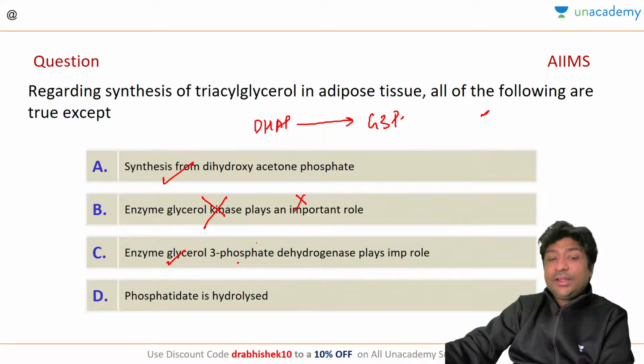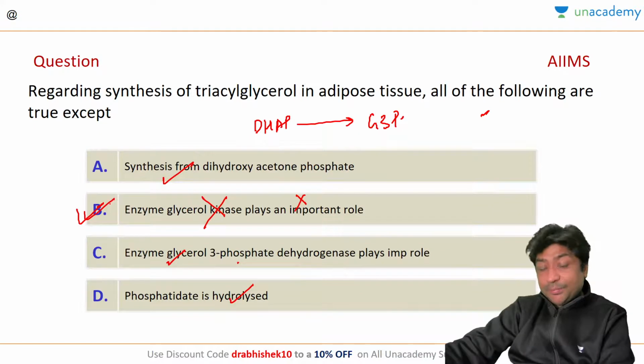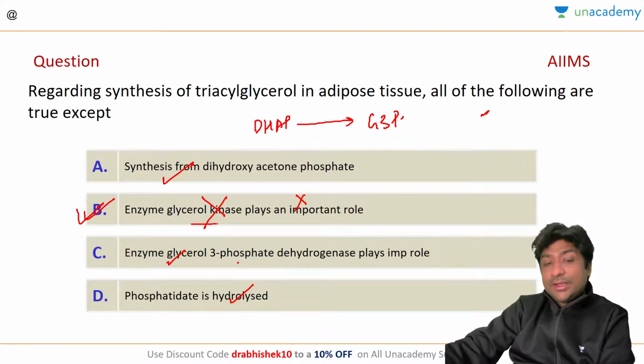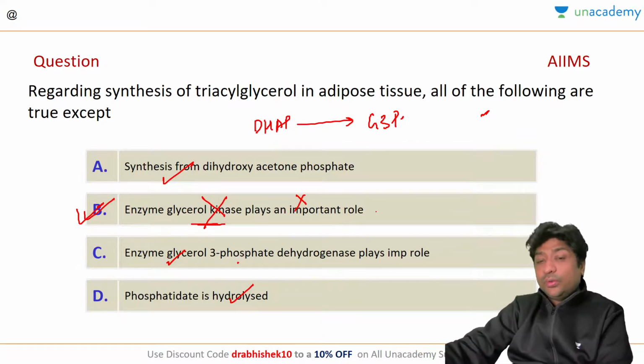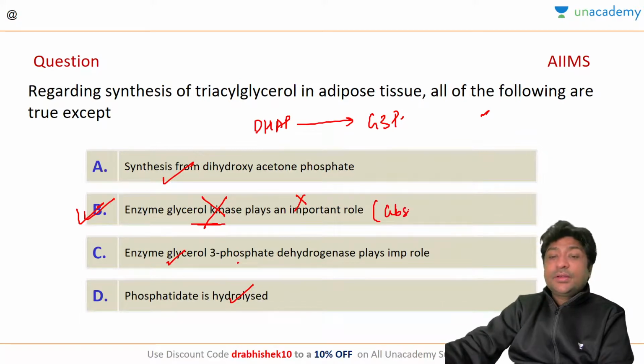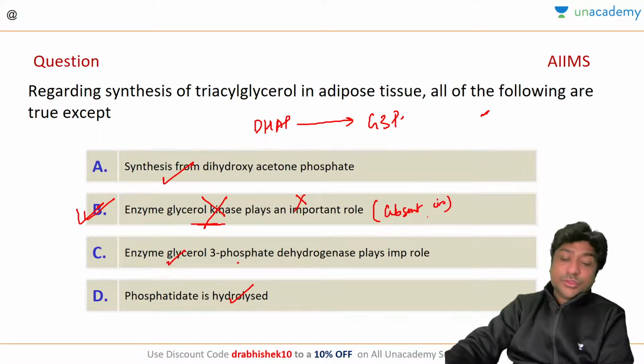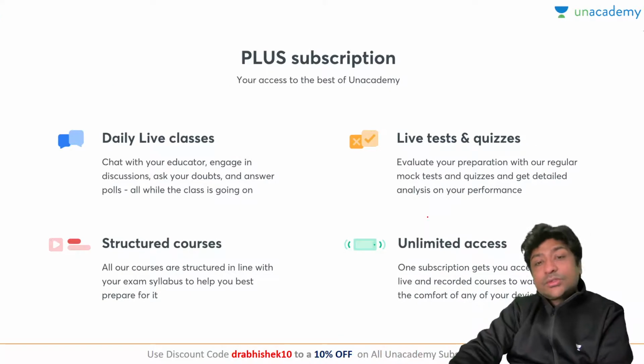And phosphatidate is hydrolyzed, this is also correct. So the only incorrect option is B. The enzyme glycerol kinase plays an important role? No, the enzyme glycerol kinase is absent in your white adipose tissue. So this brings us to the end of our session.